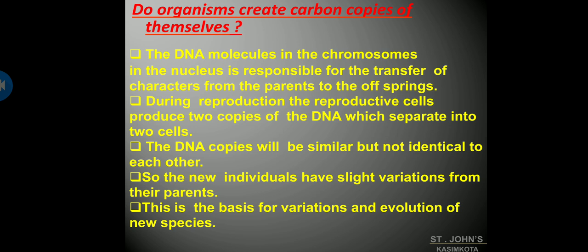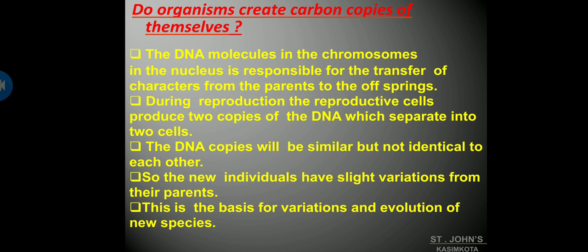When we speak about humans, females have two types of reproductive cells, X and X, which get separated, and in males it separates into X and Y. The offspring will have, as you all know, half a set of DNA from the mother and half a set from the father.